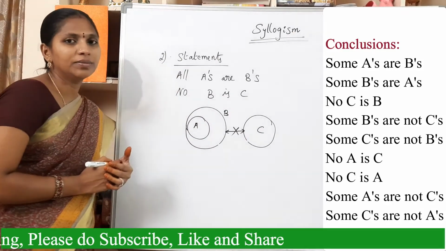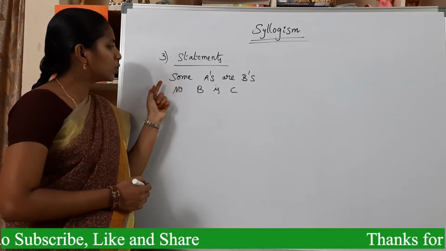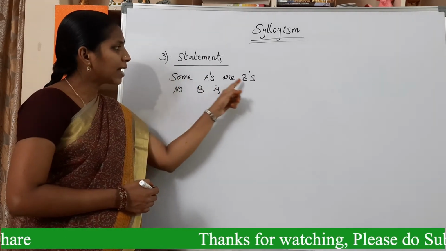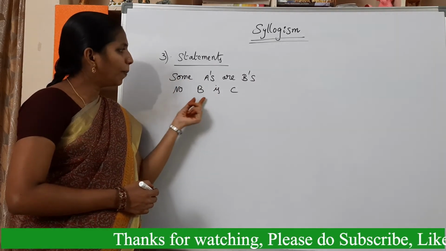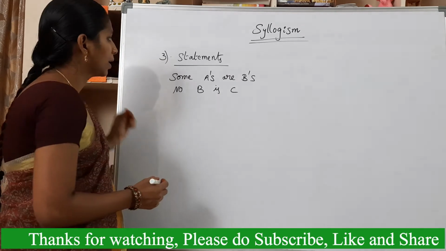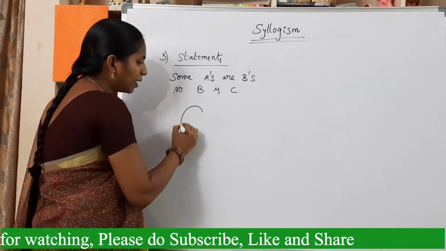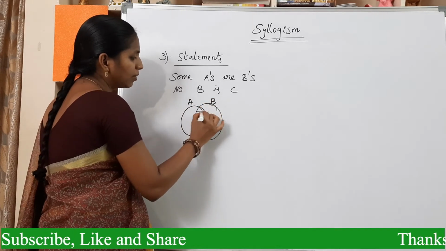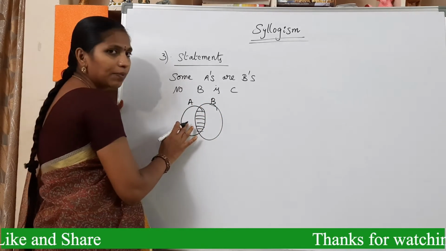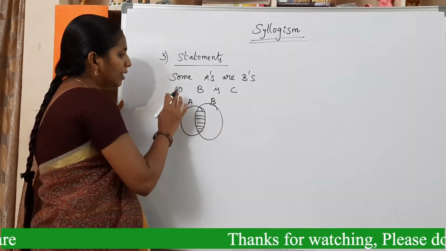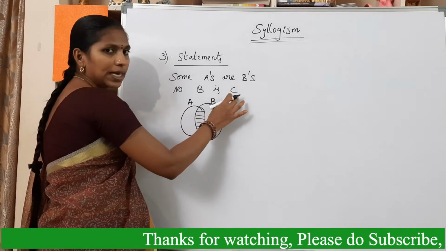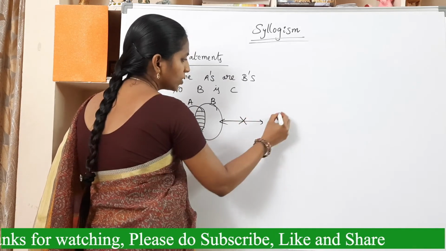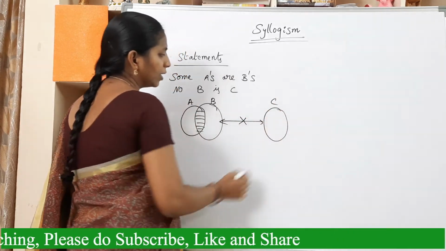Now see third one. Now see 2 statements. One is some. Other one is no. Some A's are B's and no B is C. Some A's are B's. Venn diagram is like this. This is A and this is B. This is some part. Some A's are B's. And next one is no B is C. This is a no relation in between B and C.